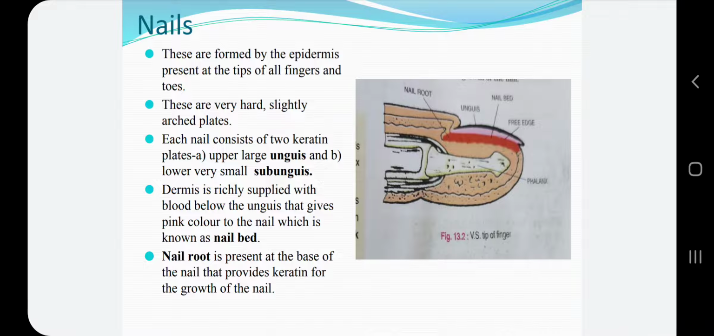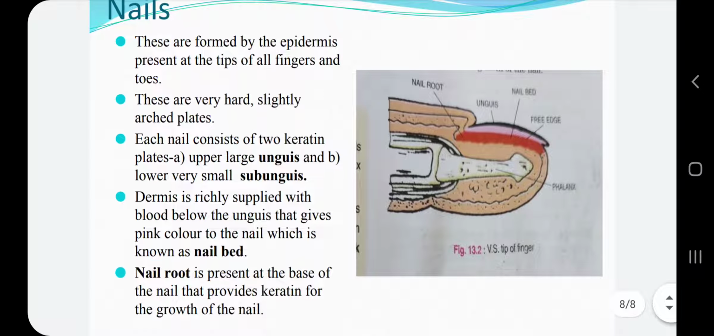Now the nails are formed by the epidermis present at the tips of all fingers and toes. These nails are very hard and slightly arched plates, and each nail consists of 2 keratin plates. Keratin gives that hardness to the part. So two keratin plates are there, upper large unguis and lower very small subunguis. And below the unguis, the upper large portion, the dermis is richly supplied with blood that gives this pink color to the nail, and it is known as the nail bed.